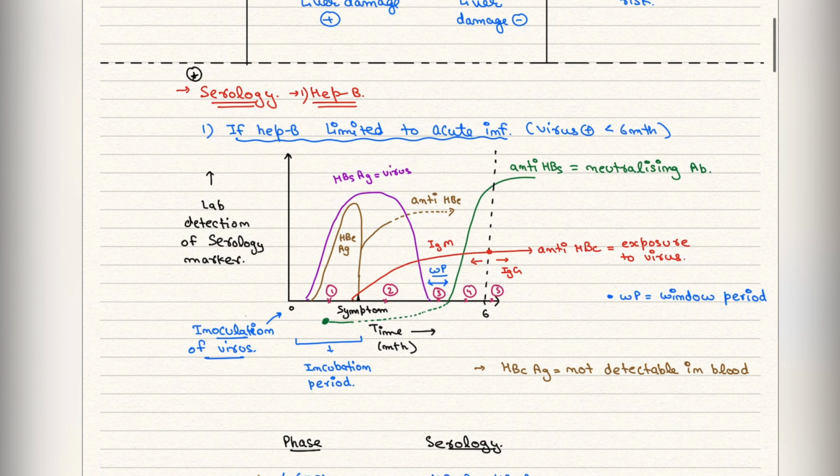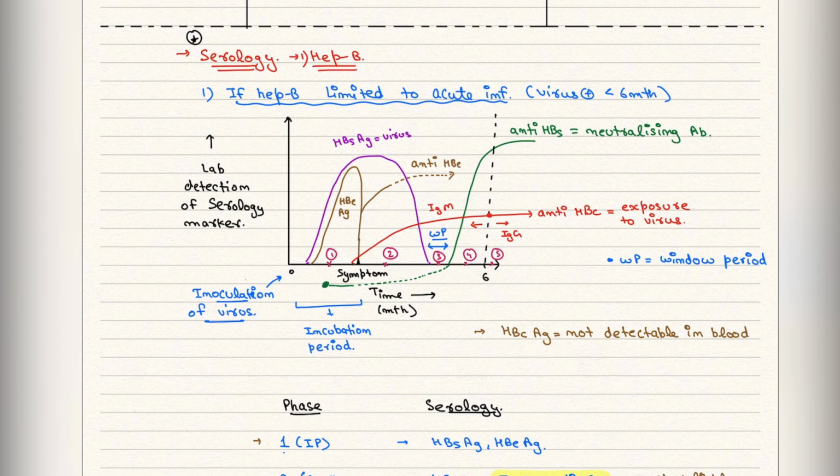Okay, now we are going to talk about the serology. Serology of Hep B is very important. What is acute and chronic? It depends on for how much time the virus is present. If virus is present for less than 6 months, then it is acute infection. But if virus is present for more than 6 months, then it is chronic infection. So if hepatitis is limited to acute infection, that is, virus is present for less than 6 months.